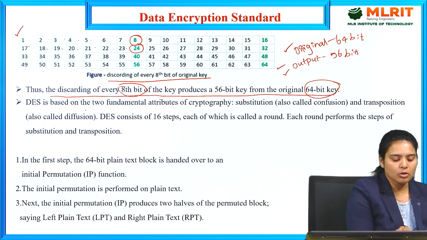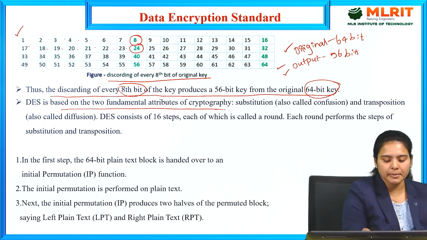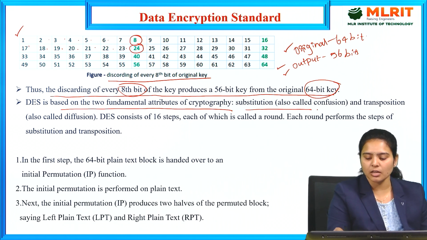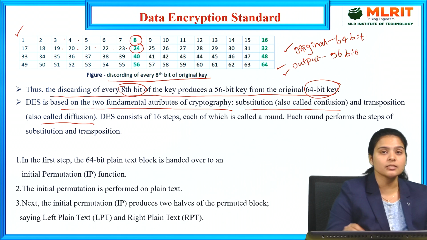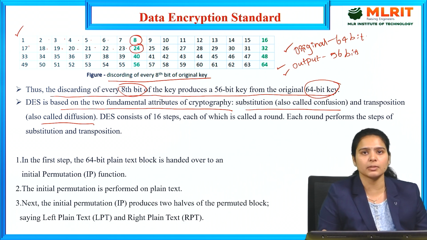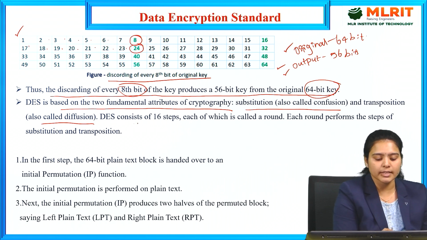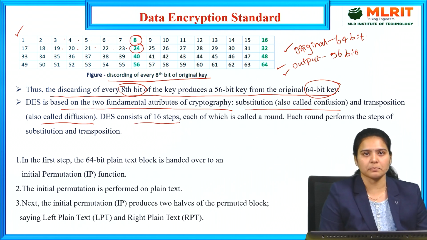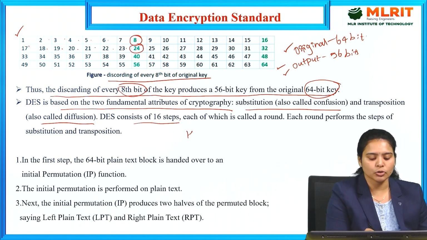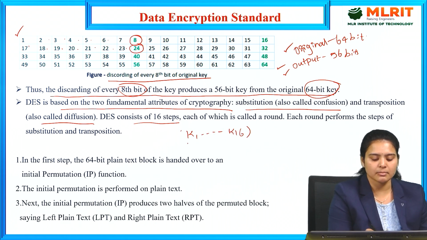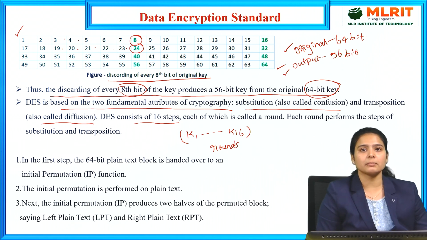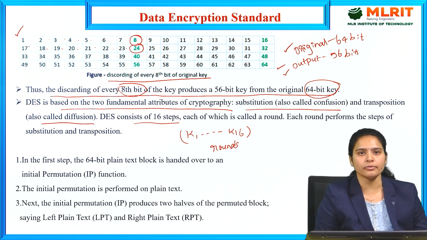DES is also based upon two fundamental attributes of cryptography: confusion and diffusion. Confusion is a substitution process and diffusion is a transposition process. DES consists of 16 steps, K1 up to K16, which are nothing but rounds.